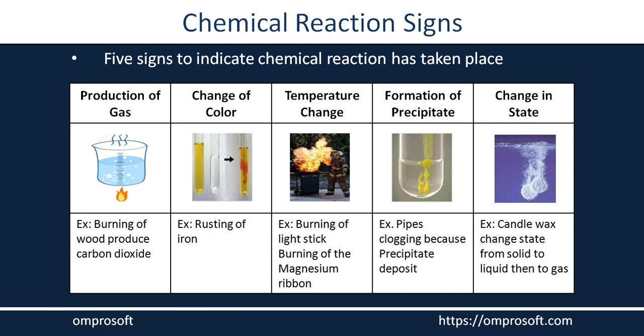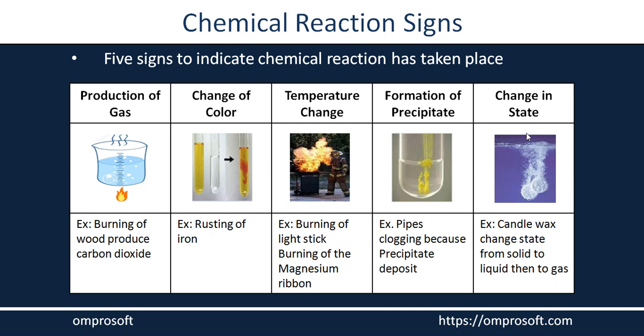We have salts like magnesium chloride and calcium chloride. These salts settle down at the bottom when the water is allowed to stand, and they form a white precipitate along all sides of the pipe, which is considered pipe clogging. So that white precipitate is an undissolved solid formed during the reaction.